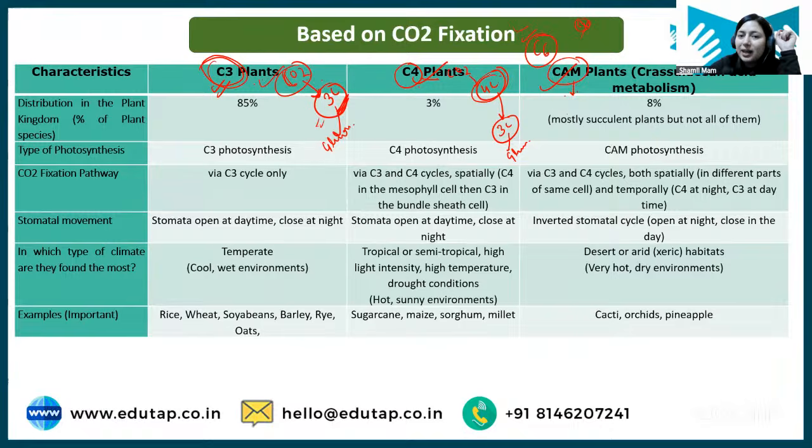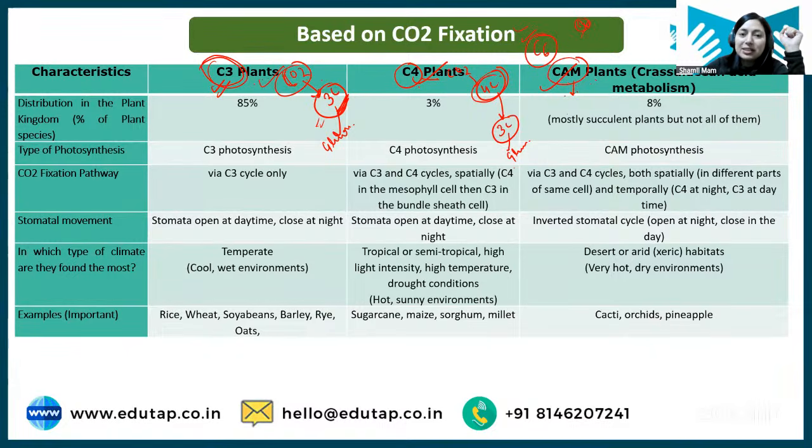In C4 plant, carbon dioxide fixed get converted into four carbon compound, then three carbon compound, and then it convert to glucose. In CAM plant, the opening of stomata is reversed as compared to C3 and C4. So stomata in CAM plant will open during night and it will be closed during daytime. ठीक है, तो यही डिफरेंस है जो आपको याद रखना है, राइट?